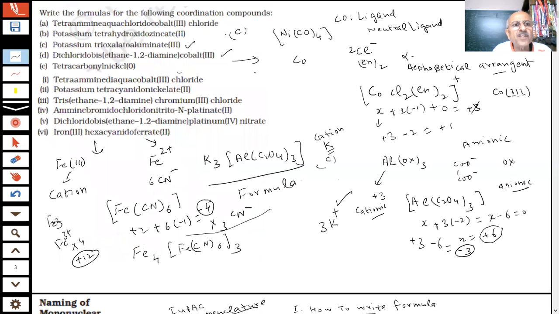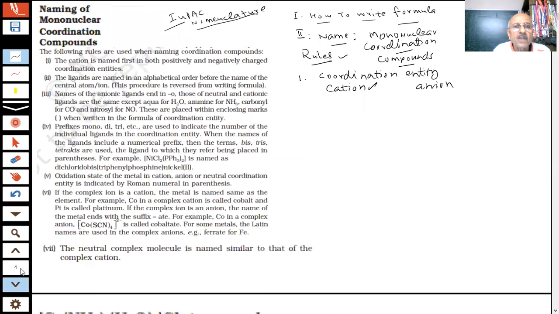In potassium tetracyanidonickelate, nickelate means it is an anionic part. This is a cationic part. So wherever cation is present and the other part is anionic, then the cation has to be given first. You will see potassium, they are cationic parts wherever they are. So this is a cationic part, iron 3. So it is written first. Okay, the first part is clear.